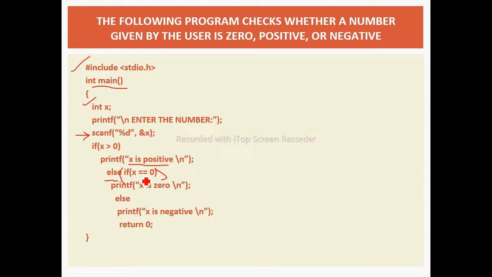So if x is equal to 0, that is x having the value 0, then we print x is 0, else we print x is negative, and after that we return the 0 value to the main function, and here we completed our program.